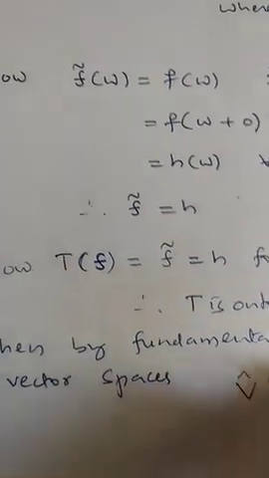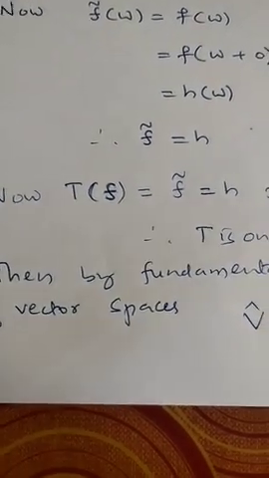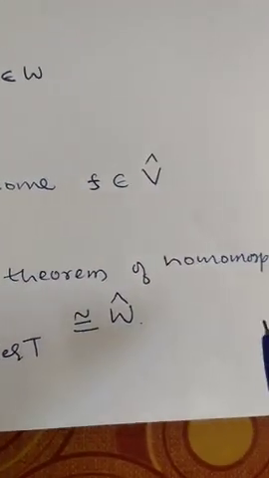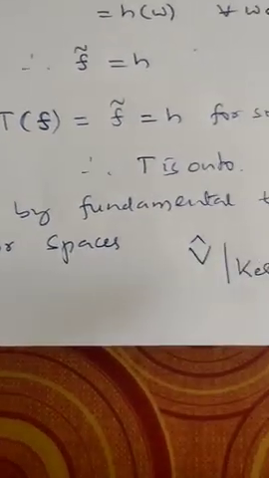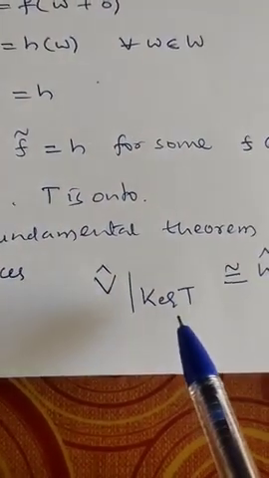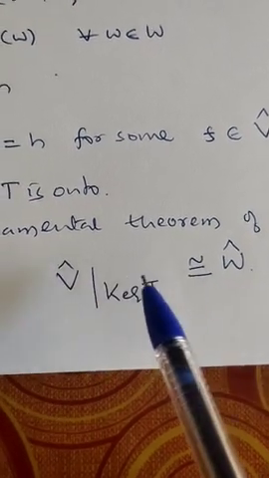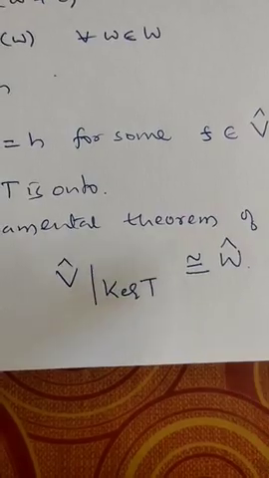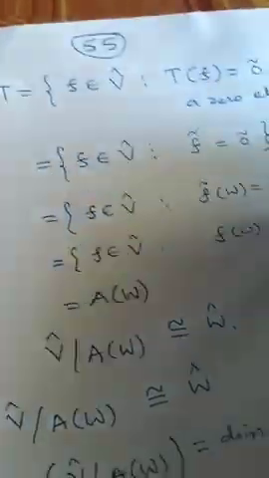Now T is a homomorphism as well as onto. Then by the fundamental theorem of homomorphism of vector spaces, V cap by kernel of T is isomorphic to W cap. So now let's see what this kernel of T is. Kernel of T is by definition, what will happen?